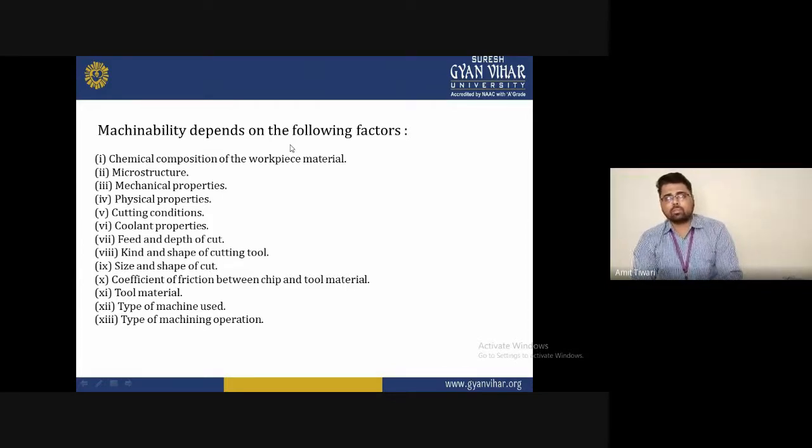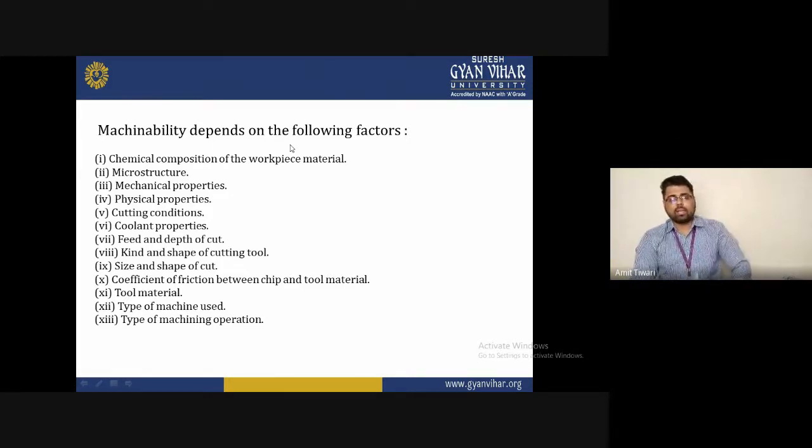If the material is softer and you cut it with high speed steel, it is easy to cut, and if you identify the ultimate tensile strength of the particular material, it is easy to cut and easy to understand the geometry as well. So you must first identify the mechanical properties of the material: what is the hardness and toughness of the material? After that, you select the tool material.